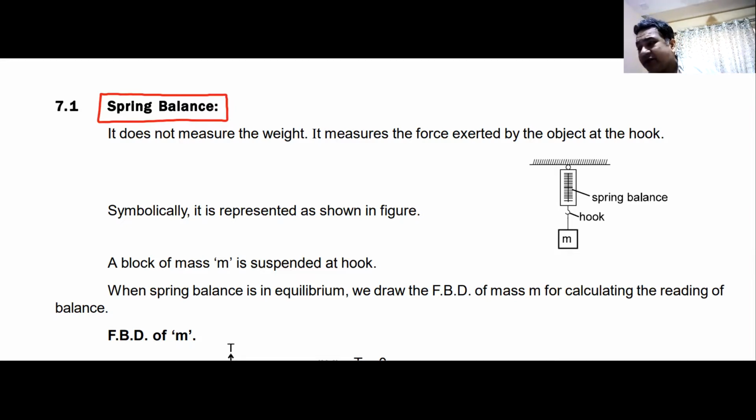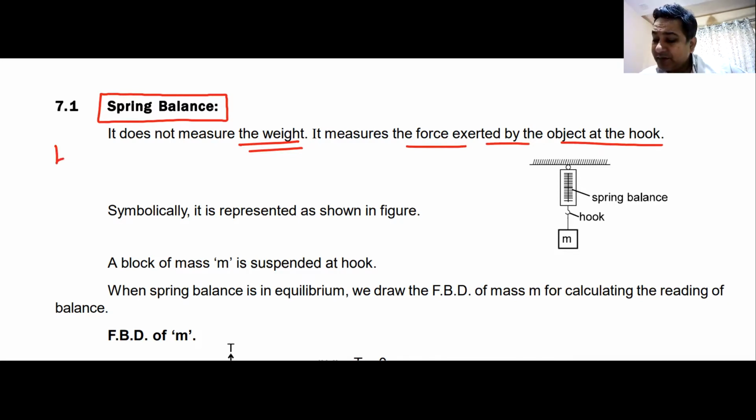Similarly, a spring balance. You might have seen this shopkeeper, thela wala, rickshaw wala, when you are selling your ghar ka paper and raddi and books, they measure it by a spring balance, a single balance which they keep in hand. Now, this spring balance obviously consists of a spring. We may again think that the spring balance measures the weight of whatever is hung to it. It does not measure the weight directly, it measures it indirectly. It measures the force exerted by the object on the hook.